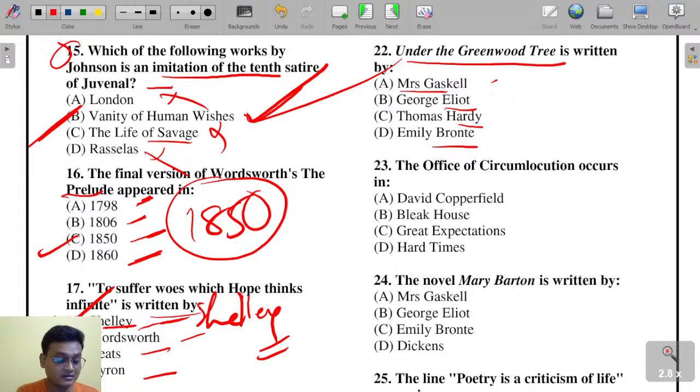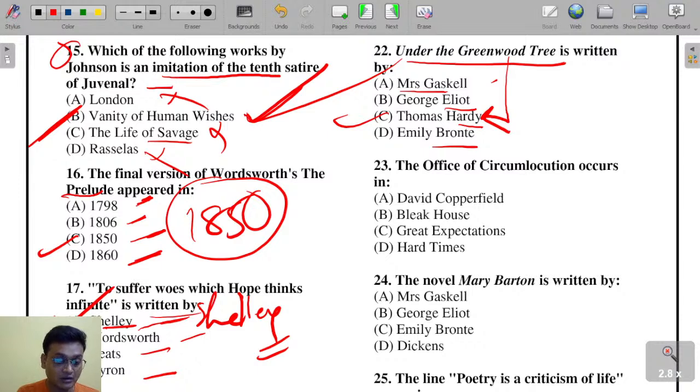That is the work, the novel Under the Greenwood Tree. First tell me who has written it. Yes, it is Thomas Hardy who has written Under the Greenwood Tree. Now tell me from which work Thomas Hardy has taken the title of his novel Under the Greenwood Tree.